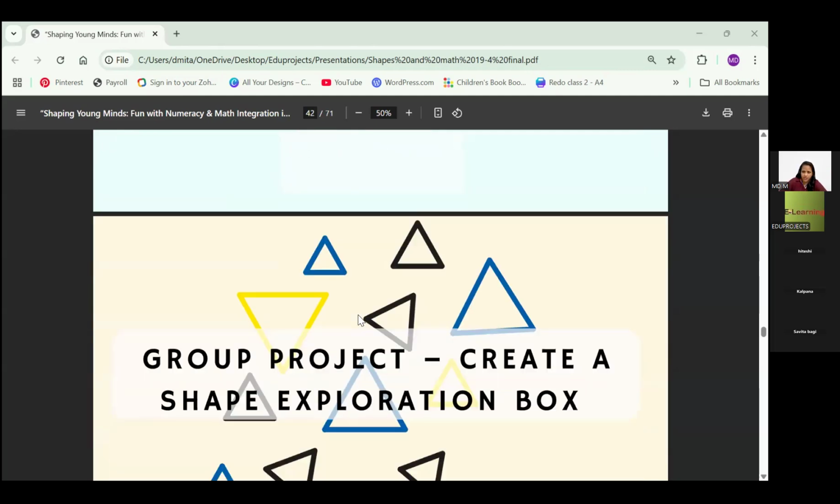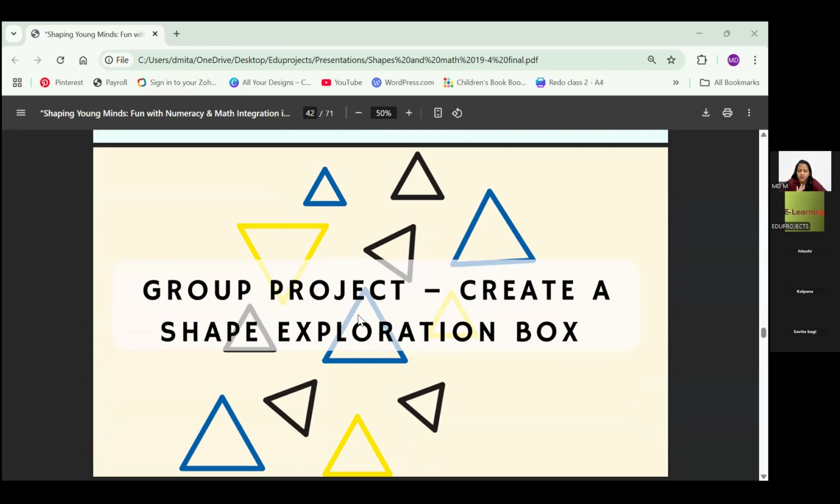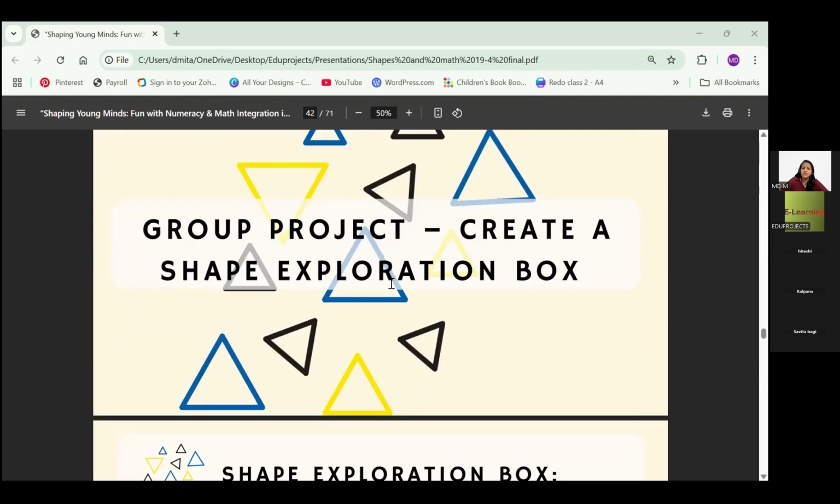Next, we have a group project. I have not told the teachers to get anything because it becomes a little difficult when we are doing it online. So I have just kept some, I will just explain this through, and you do it as teachers or make a group and do it with your colleagues or anything as such. It was difficult to do it online, so I have not given, but I'll give you all the info on it. We are going to make a shape exploration box.